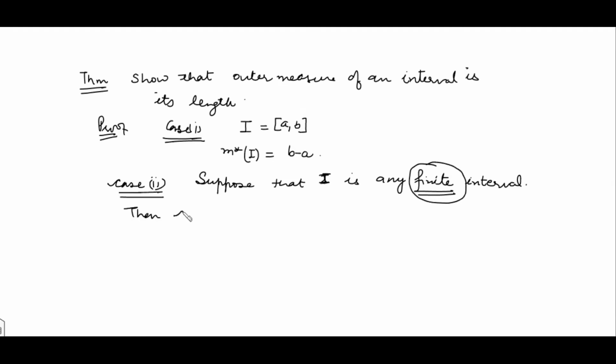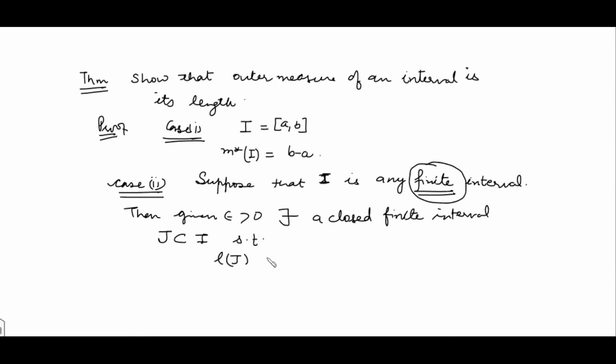Now, given epsilon greater than 0, there exists a closed finite interval j contained in I such that the length of j is greater than the length of I minus epsilon. This is always possible. Now just see how.